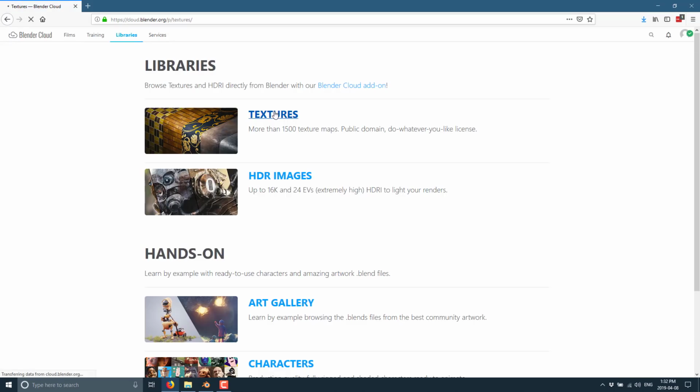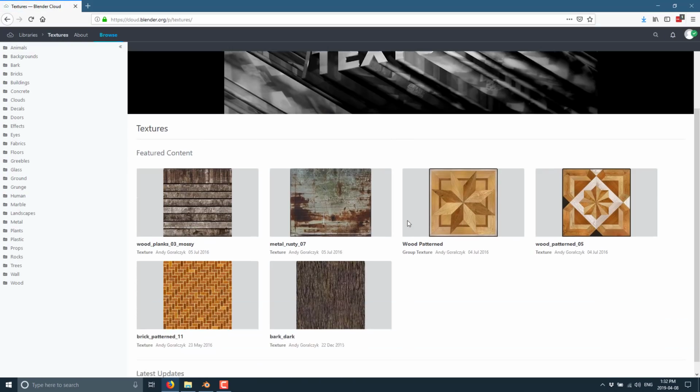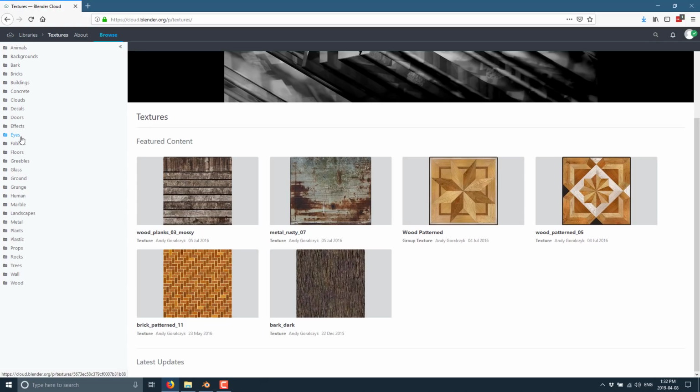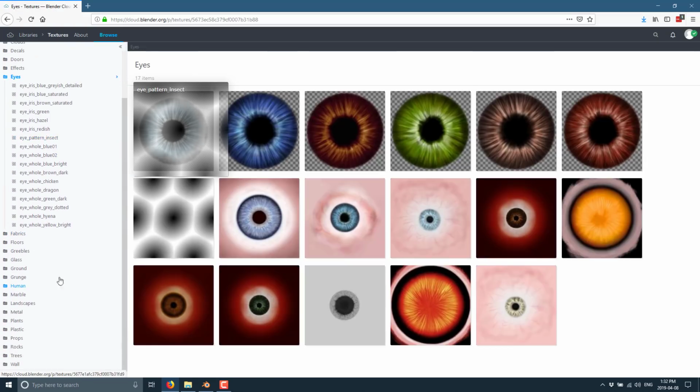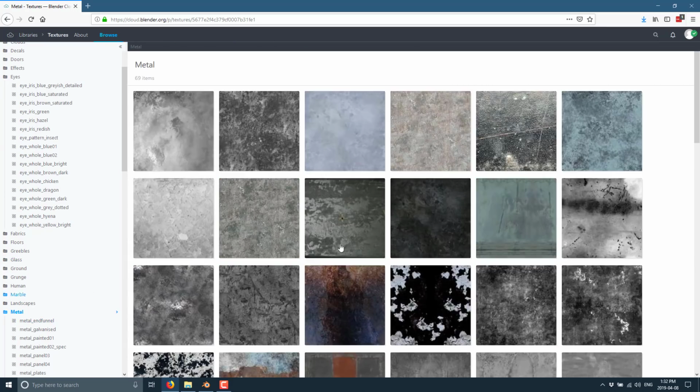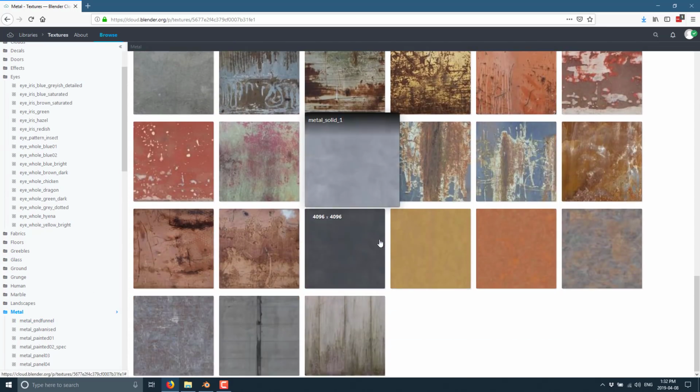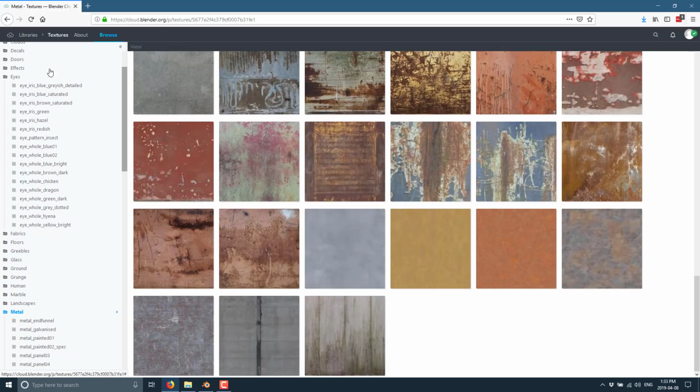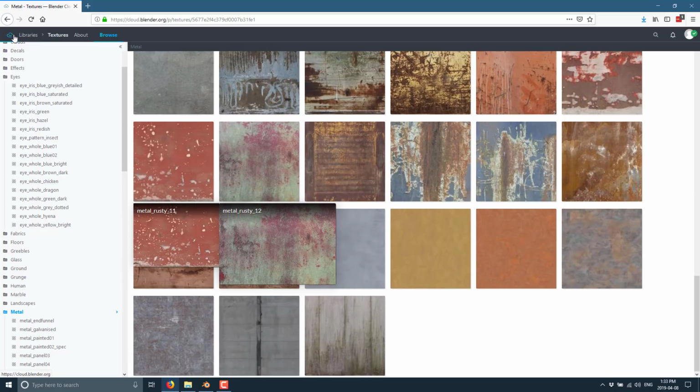And then we could, of course, go to your textures. And you can see your textures in action here. We've got it broken down into a number of different categories. Eyes, marble, metals, plants, and so on. And then the coolest part, which we will see in just a second. So here's the metals that are available. And this is a huge boon. These are great 4K quality textures. And once again, if you look at the cost here and compare using these things to access to the various commercial texture libraries out there, it's again a pretty solid deal. So we're going to head on back over here though and show you where it really shines.